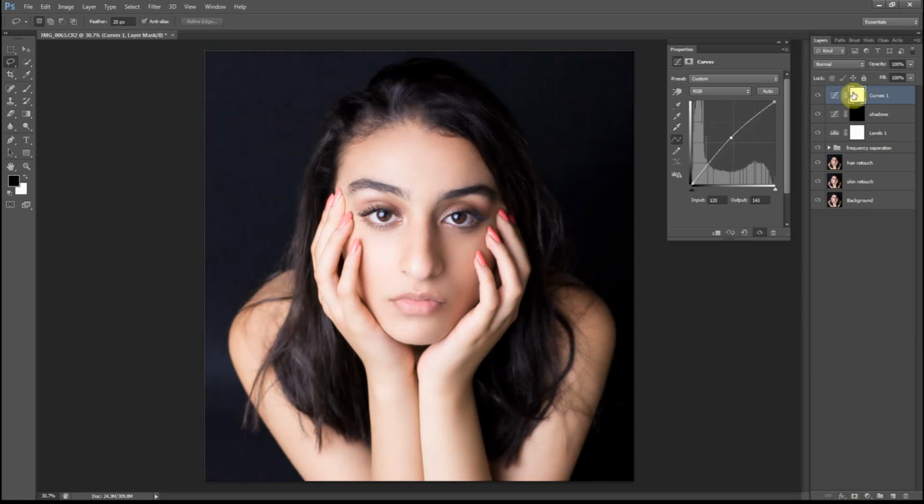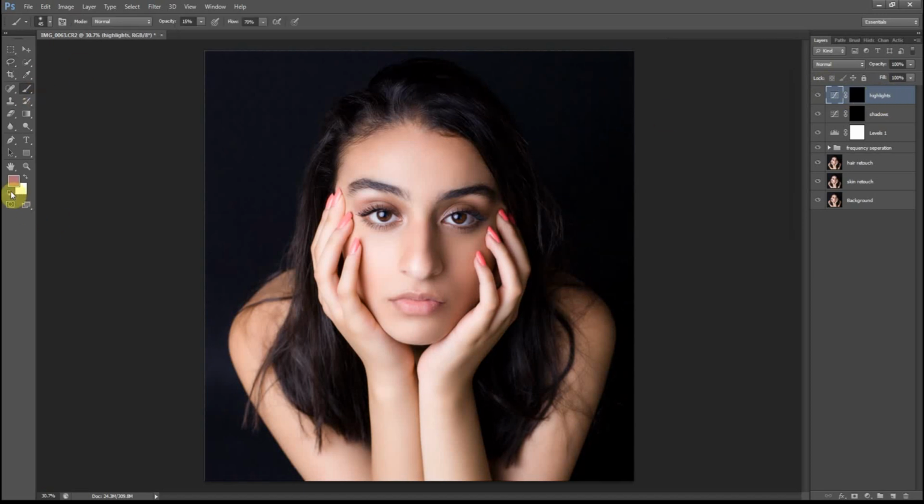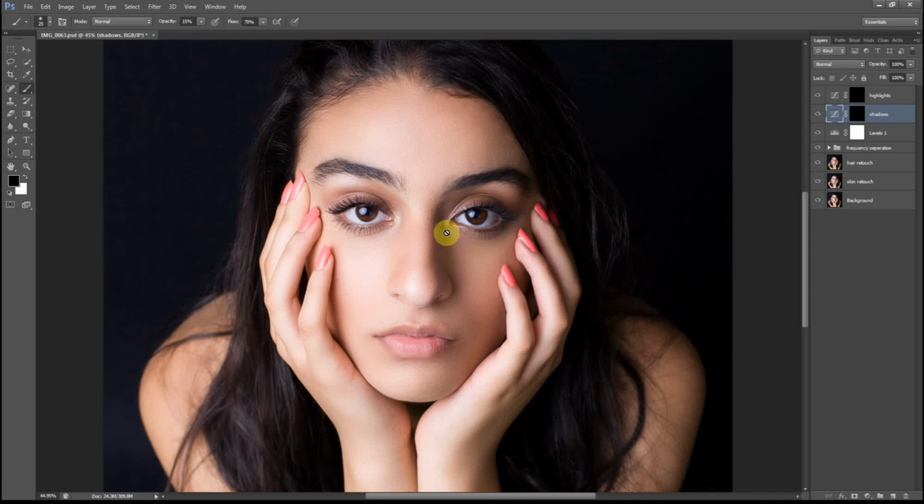I will click on the layer mask and invert it by pressing Control I. Now, choose a white brush, change my opacity and my flow, and start working on the shadows. So the point of this step is basically bringing out the shadows and enhancing them.